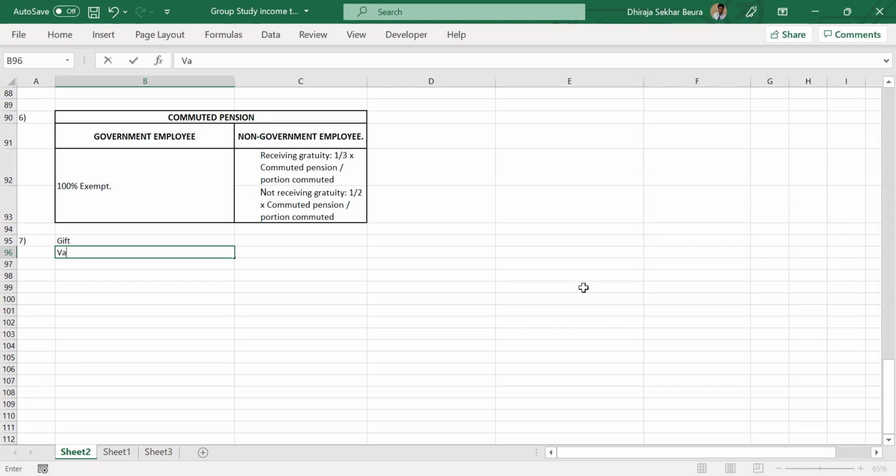So this provision is related to the employee and employer relationship, right? Everything that we are discussing right now is relevant to the employer because we are under the head income from salary. If a relative is giving the gift, that won't be considered under income from salary. There is a separate provision under income from other sources that is going to cover that. We're going to discuss that when we are under that head. If the value is less than 5,000, then fully exempt.